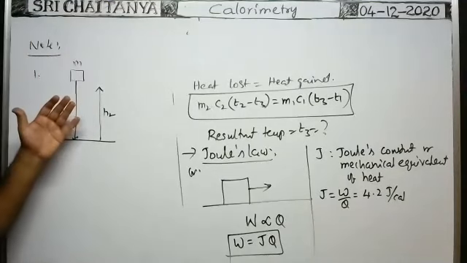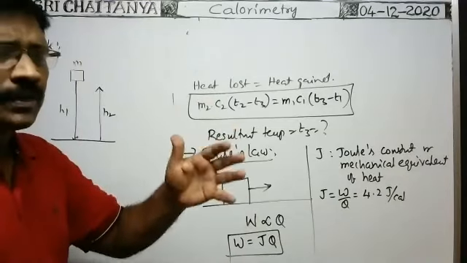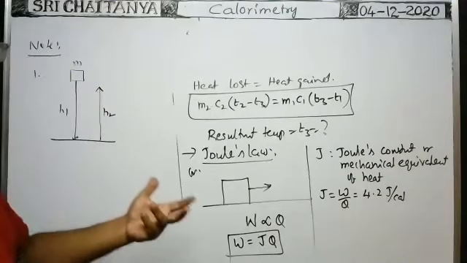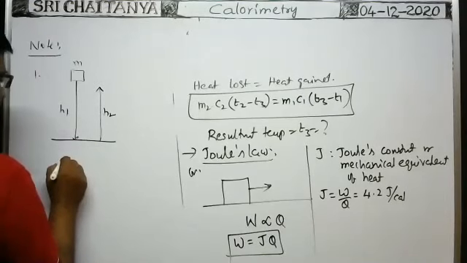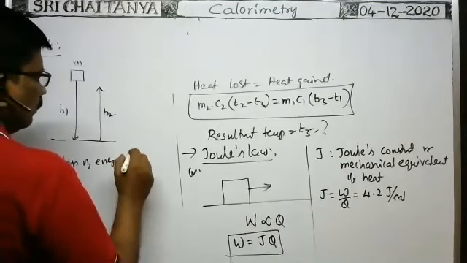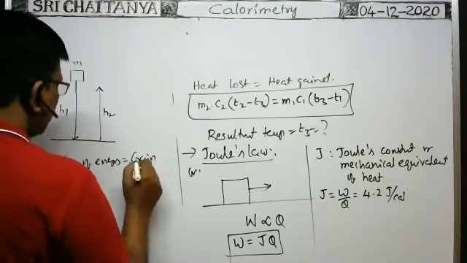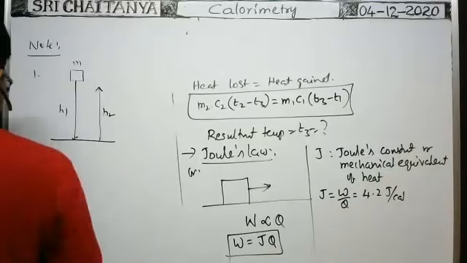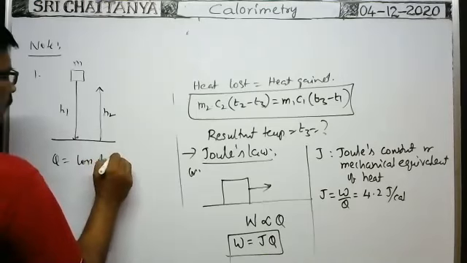Some potential energy is lost here. If that loss of potential energy is converted into heat energy and absorbed by the block alone, then what is the rise in temperature of the block? They may ask like that. So here, loss of potential energy is equal to loss of energy, which is equal to gain in heat energy. Loss of potential energy is converted into heat energy. So heat produced is equal to loss of potential energy.